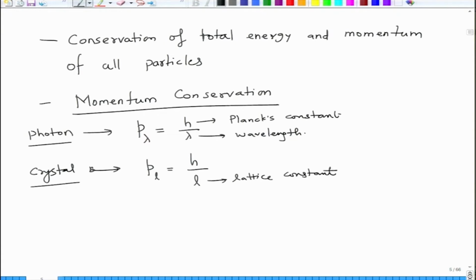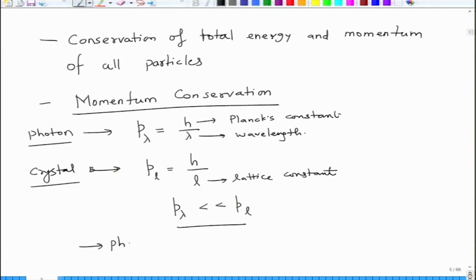So you can see here that p lambda tends to be much smaller as compared to p L, because lambda is of the order of a micron, alright, and L is of the order of angstrom. So there is 3 to 4 orders of magnitude difference. As a result, for all practical purposes, photon absorption conserves the electron momentum.